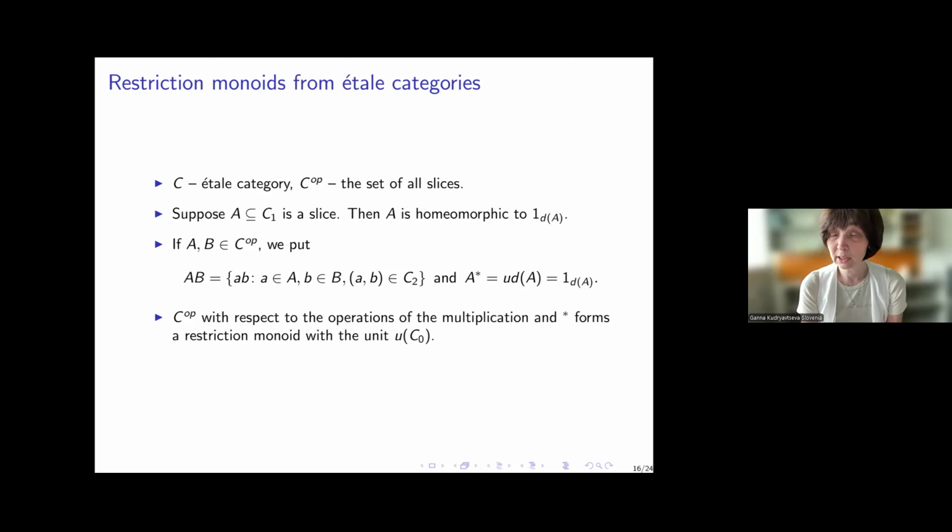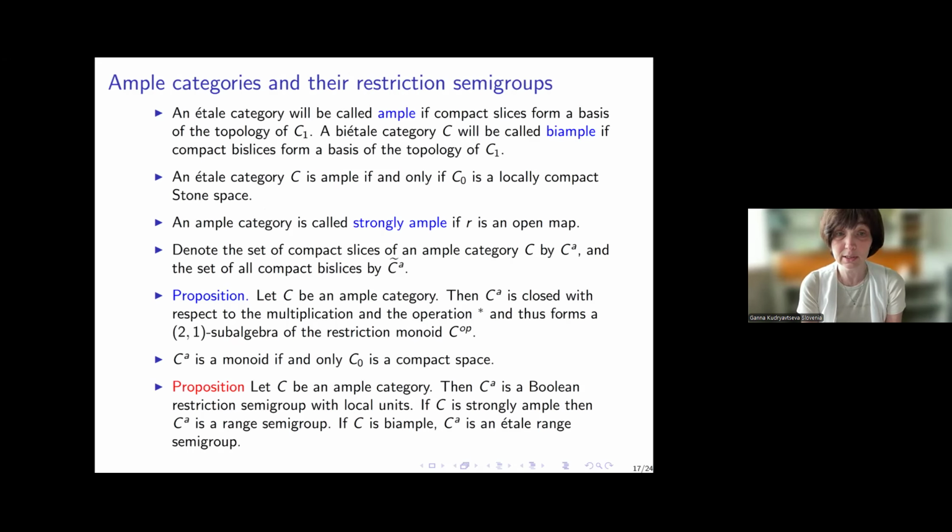But for my purposes, I need to restrict my attention to those categories whose space of identities is a locally compact Stone space. An étale category will be called ample if compact slices form a base of the topology on C1, and similarly, a biétale category will be called biample if compact bislices form a basis of the topology on C1. One can easily show that an étale category is ample if and only if C0 is a locally compact Stone space. Now, I define strongly ample categories. Strongly ample means that the range map is open. In general, it's only continuous, but whenever it's open, I call it strongly ample.